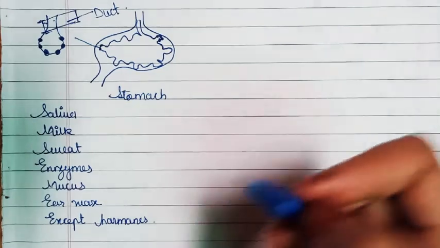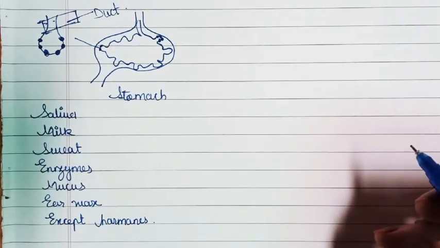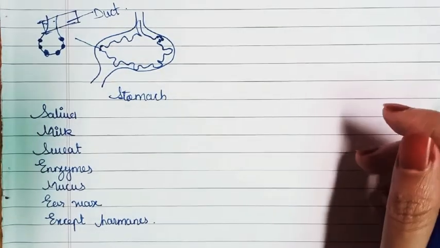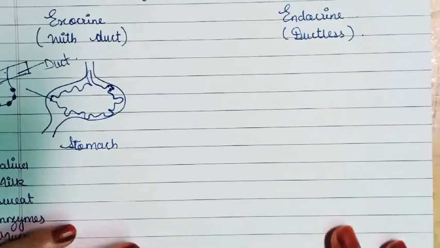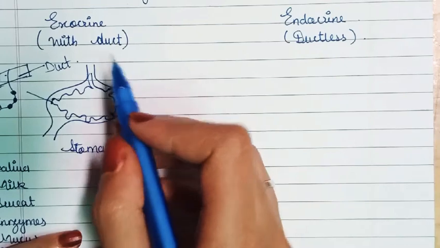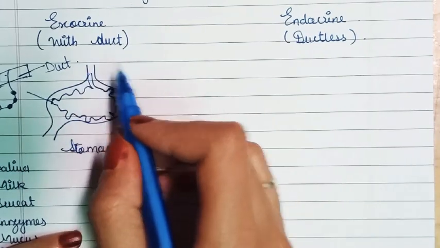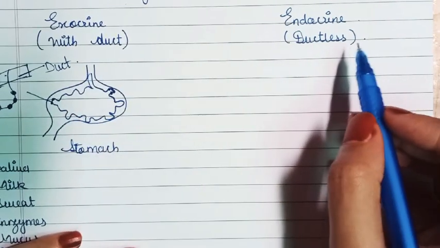Now we are going to see about the endocrine glands. What are endocrine glands? We have seen that an exocrine gland is a gland having a duct, and an endocrine gland is a ductless gland.